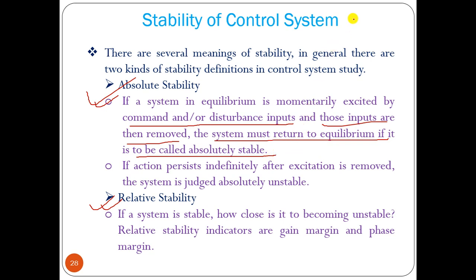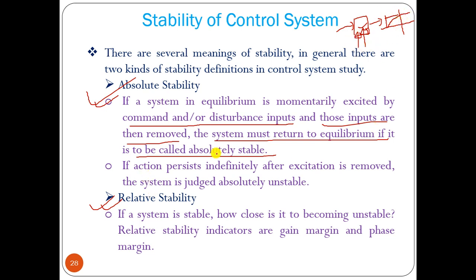That means the system is in equilibrium, so we are getting a particular output. Now this system is excited by some input or disturbance, then your output will vary, and after some time it reaches the equilibrium, then it is called an absolutely stable system.